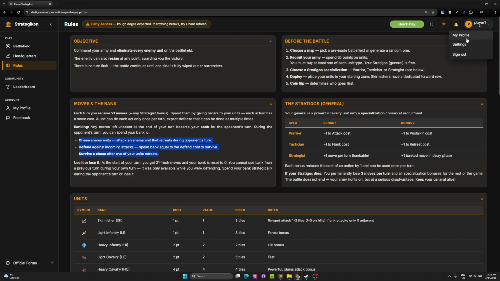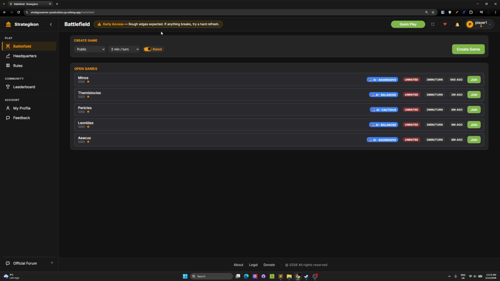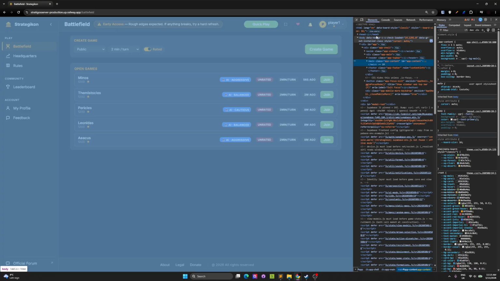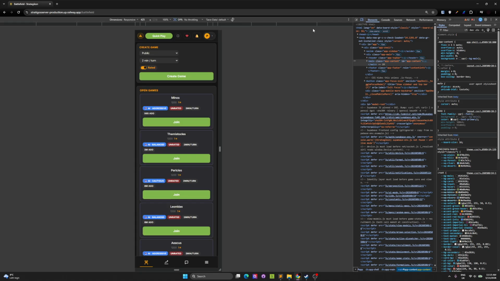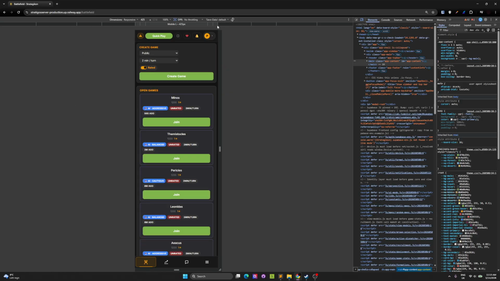If I go to myself, when you join, you're gonna have 1,000, which is the base, and you're gonna have 1 star, and the maximum is 7 stars. So yeah, you can try this, and you can play it on your mobile. It's gonna look something like this.